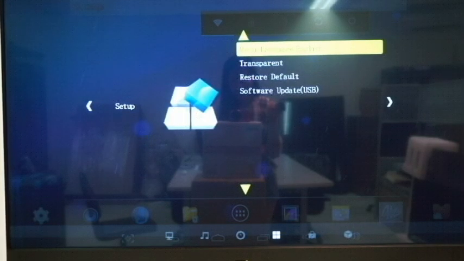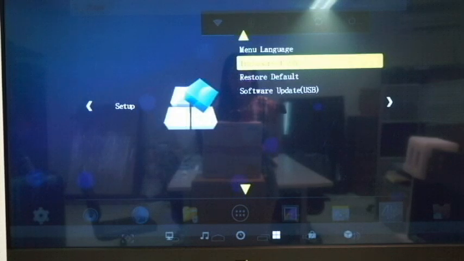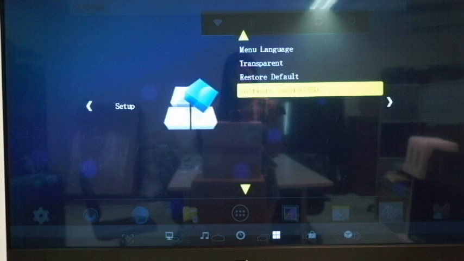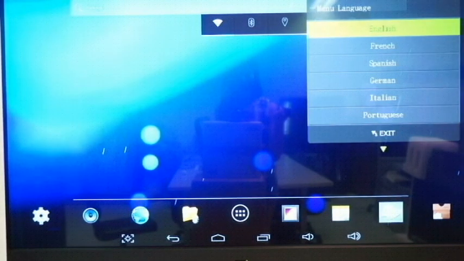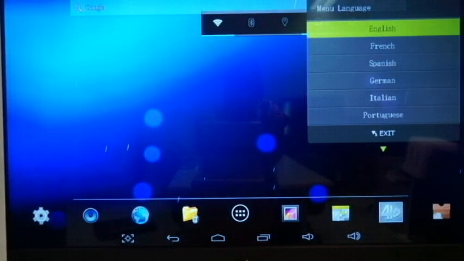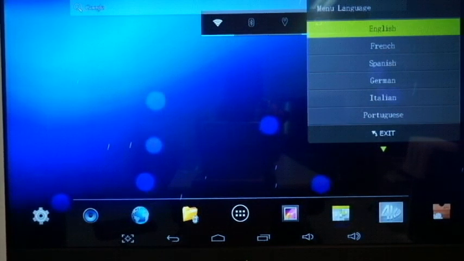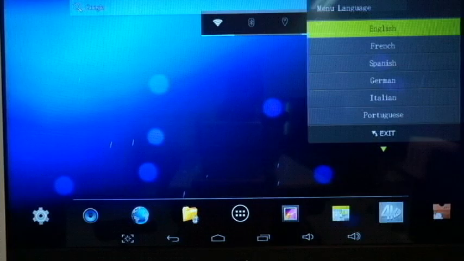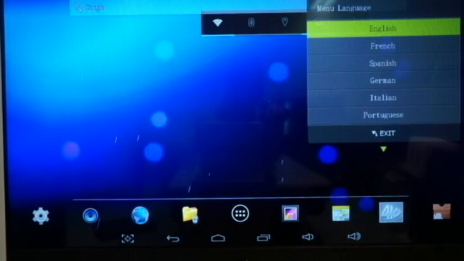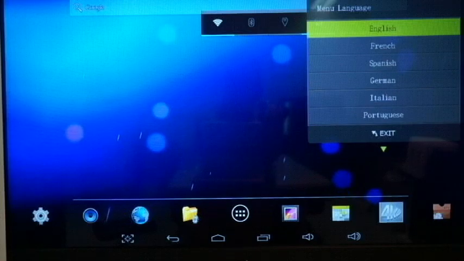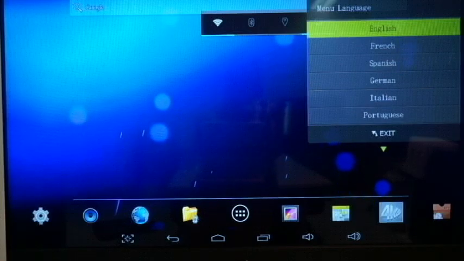And next one is setup, including menu language, transparent, restore default, software update. First one, menu language. We provide 8 languages: English, French, Spanish, German, Italian, Portuguese, Turkish, and Chinese.